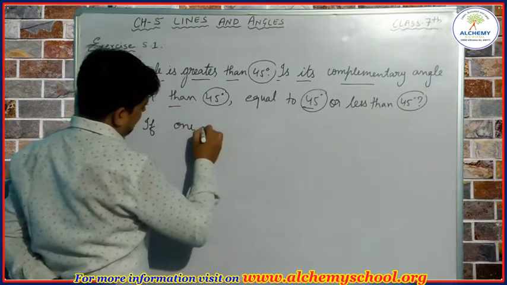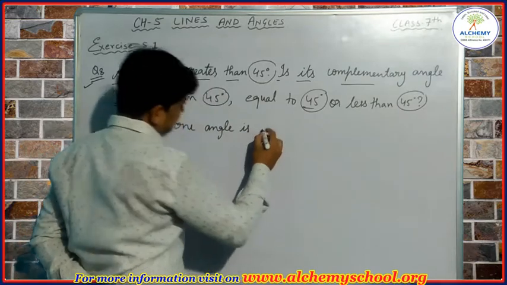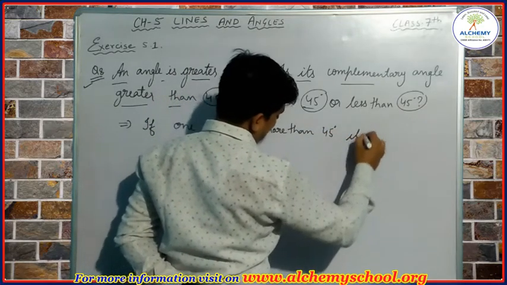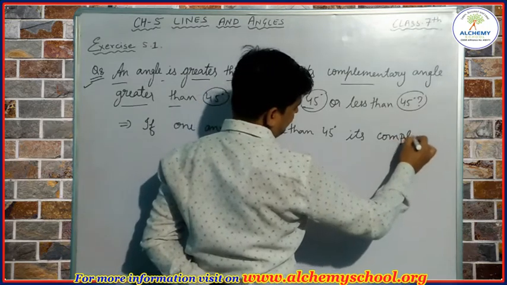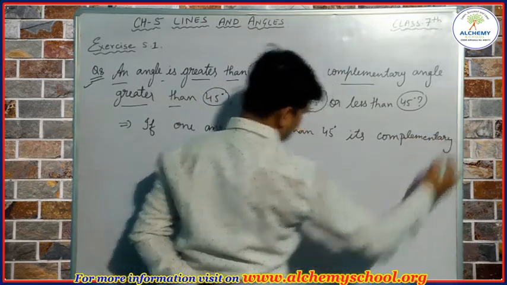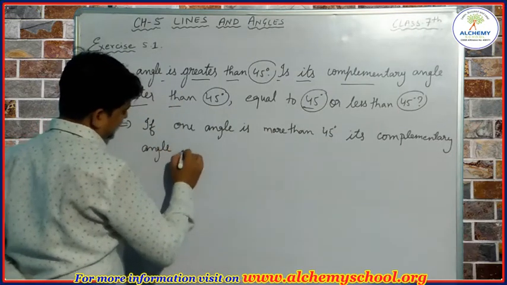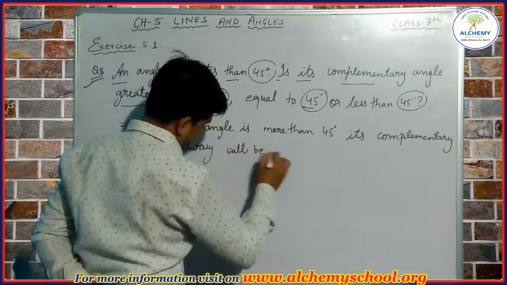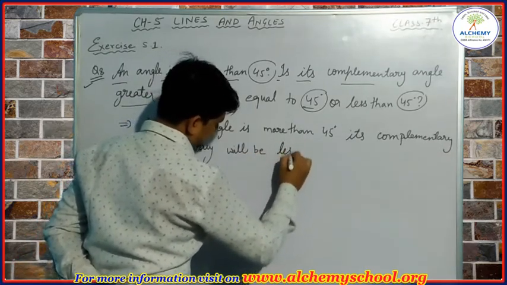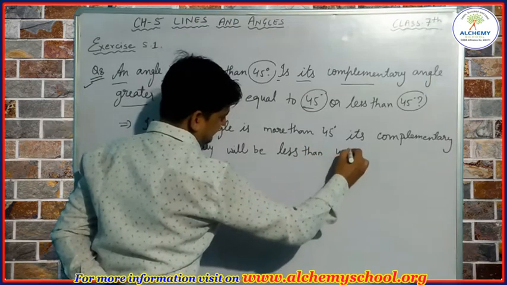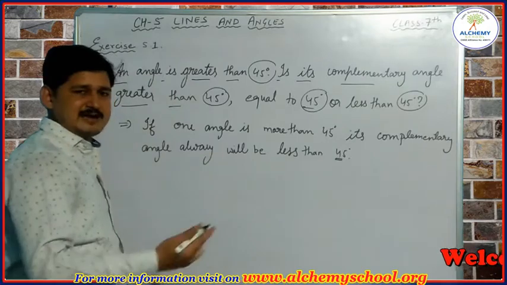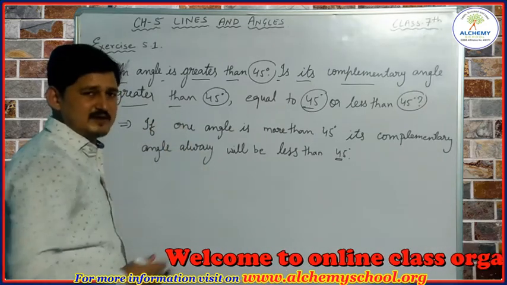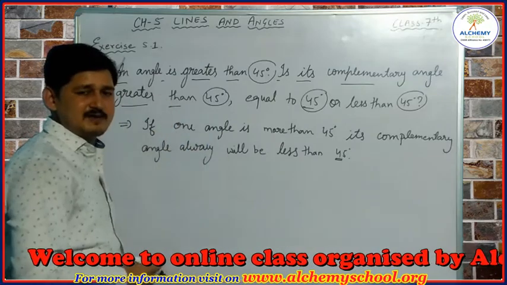So we can write here: if one angle is more than 45 degrees, its complementary angle will always be less than 45 degrees. When one angle is 45 degrees, its complementary angle will be 45 degrees.